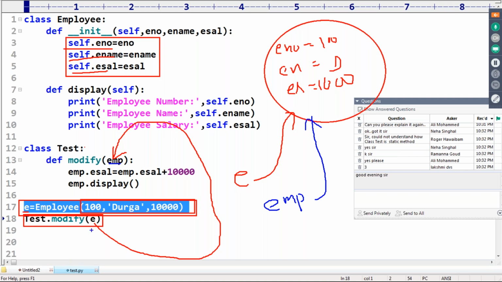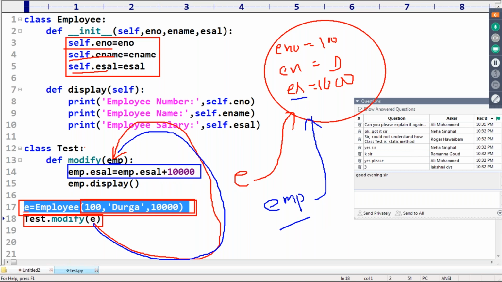Emp is the reference variable because e will be assigned to emp. Now emp is also pointing to the same object. Now emp.esal is equal to emp.esal plus 10,000. 10,000 plus 10,000 will become 20,000. Now I'm calling emp.display.